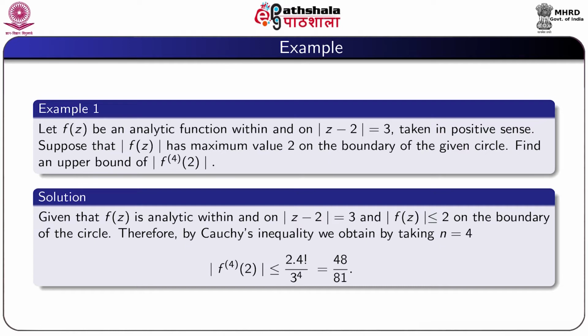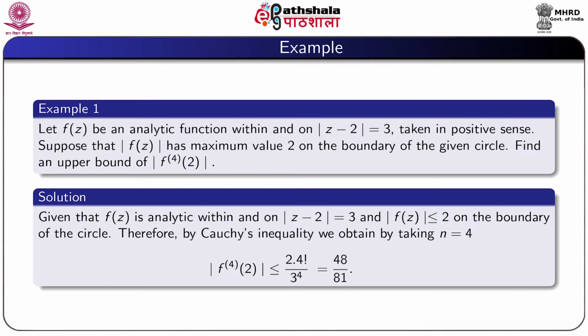Find an upper bound of the fourth derivative of f at the point 2. So given that f(z) is analytic within and on a circle having center at 2 and radius 3, and also f(z) is bounded by 2 on the boundary of the circle.